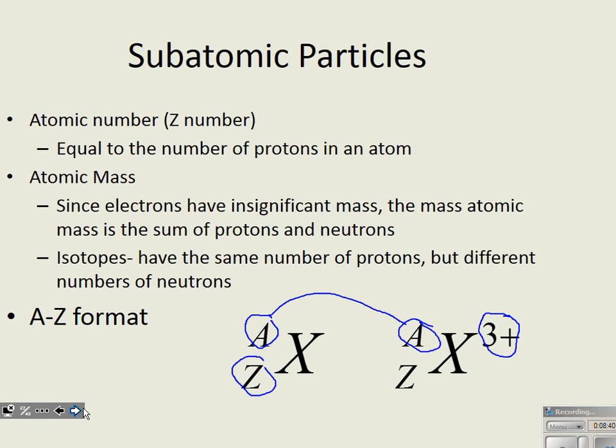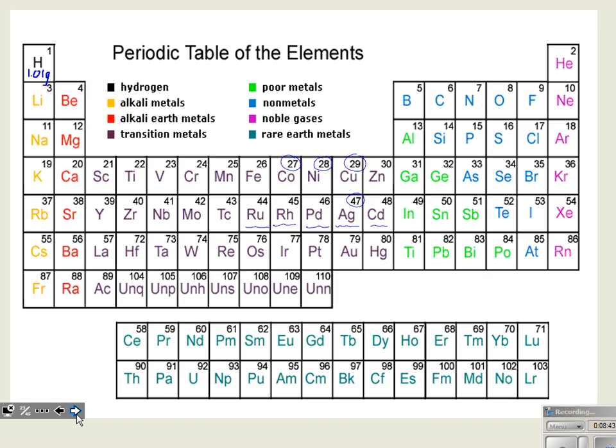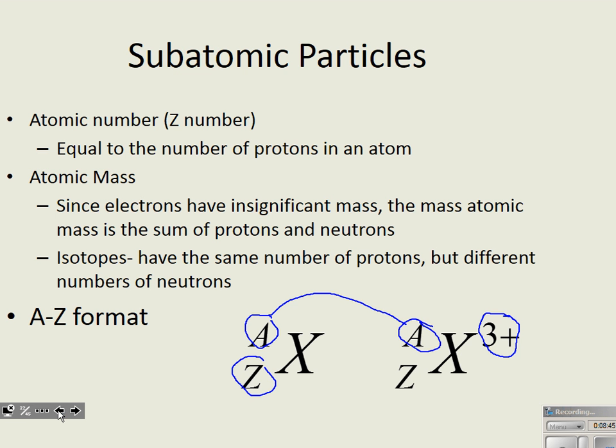So remember that we can calculate protons, neutrons, and electrons using our A Z format. So for example, if we had a format that was a phosphorus, right?